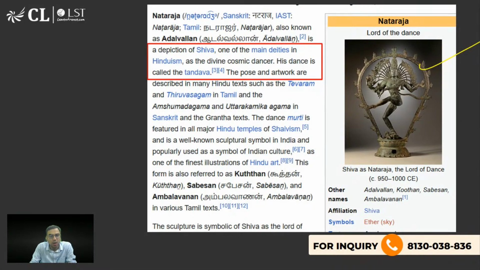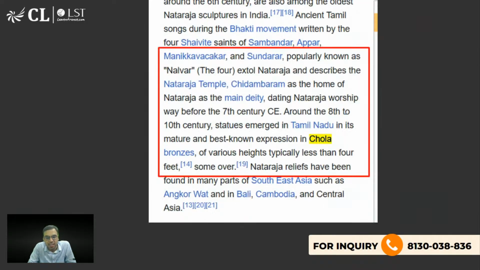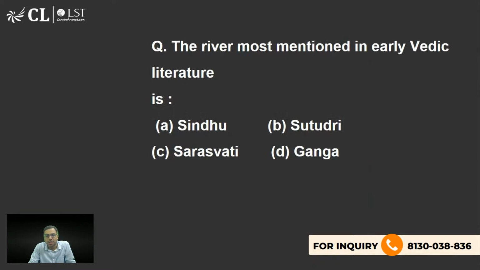And it is a depiction of Shiva, and the dance is called a stand-up dance. Okay? Yes, 4 hands. Yes, Kushagra, you should be knowing it. Or this is associated with the Chola Empire and all. So bronze sculpture of Chola. Okay, around the 7th century AD. That is what you should be knowing.